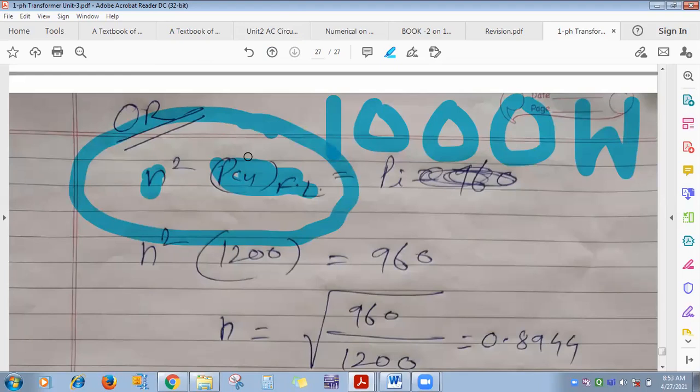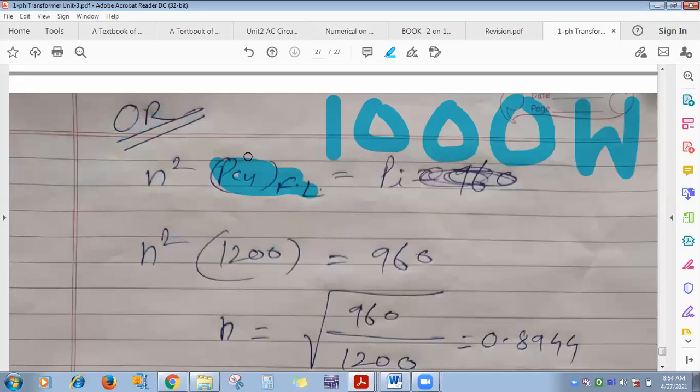Sometimes only the full load copper loss is given and the load is given, and they will ask you to calculate the copper loss at that load. So ये formula है n square into full load copper loss. So 0.8 squared is 0.64, into full load copper loss of 1000 watt. तो कितना आ गया? 640, like this. Got the thing?